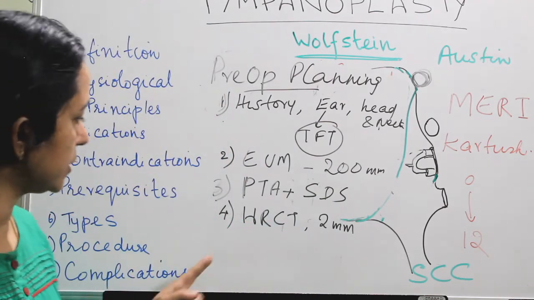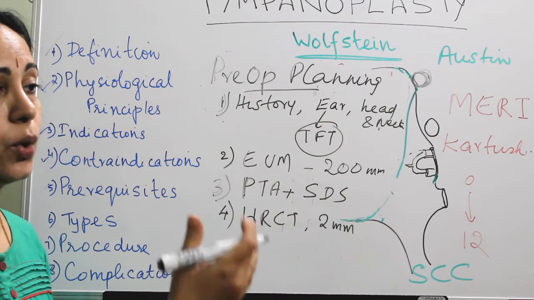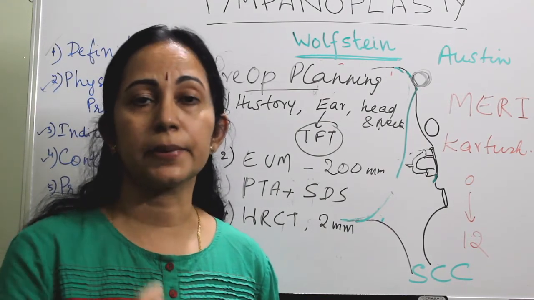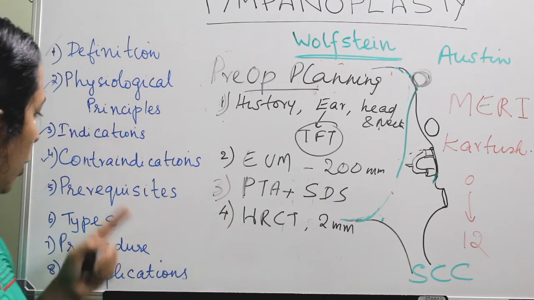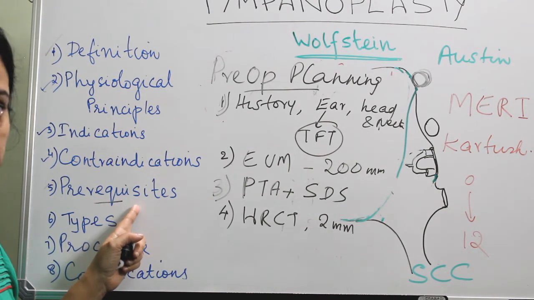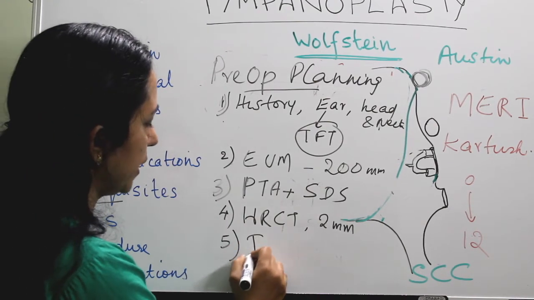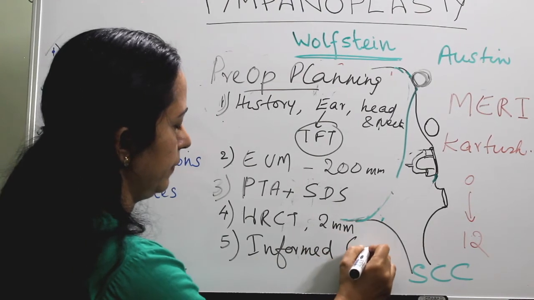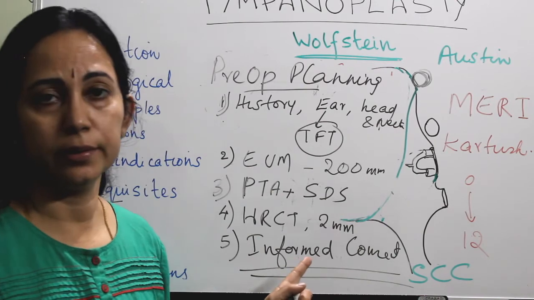That is also important, especially for reconstructive procedures, and also in all cases of revision surgeries and in presence of cholesteatoma. This has to be done, and all these prerequisites should be evaluated, and it should be there. And also another important thing is the informed consent. This has to be written in bold.